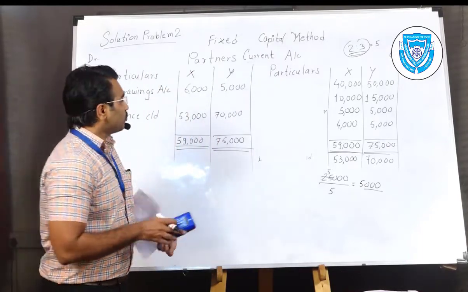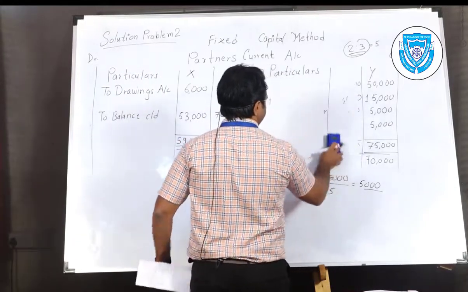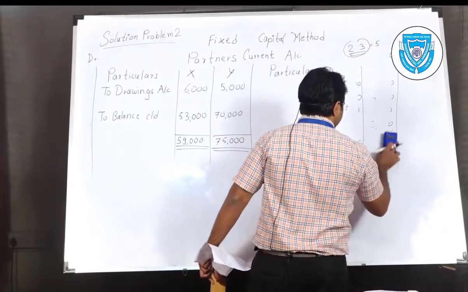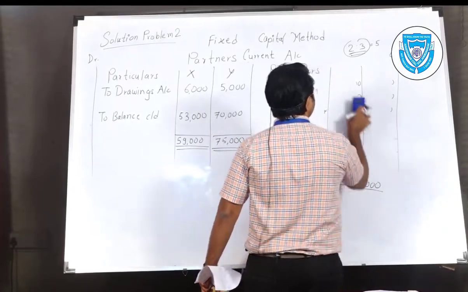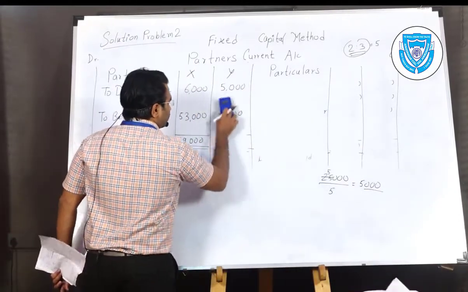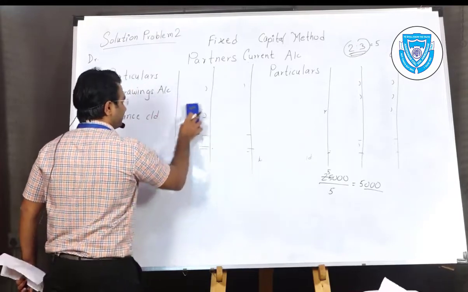The next problem is showing you different names of the partners, Ganesh and Mahesh. So we'll write those names first. I hope you are noting down all the solutions. Along with the problem, you should maintain your books. Proper records should be maintained.